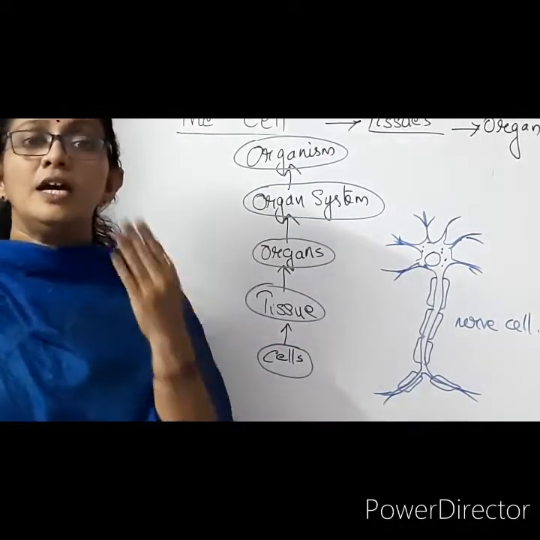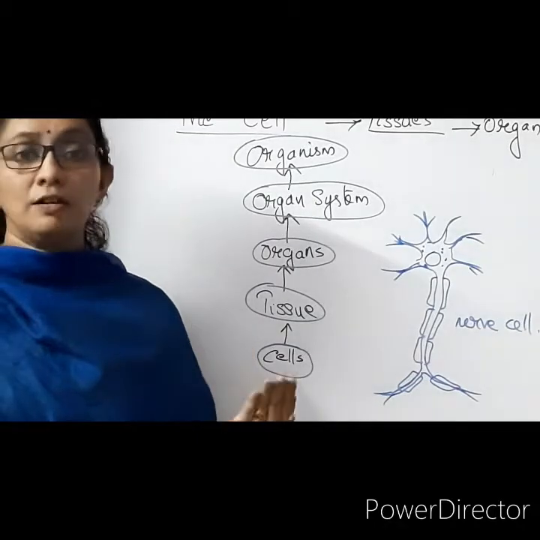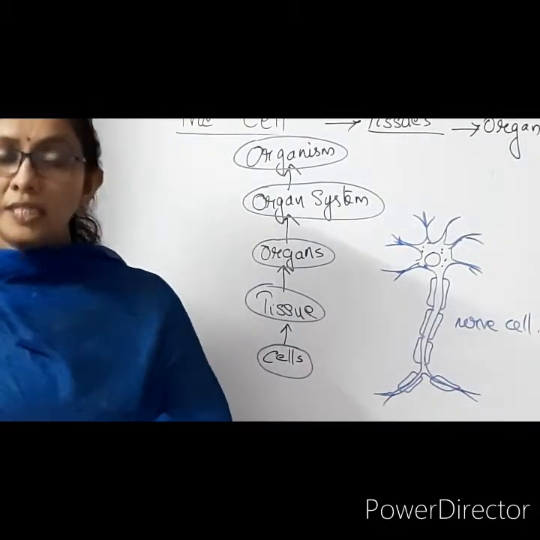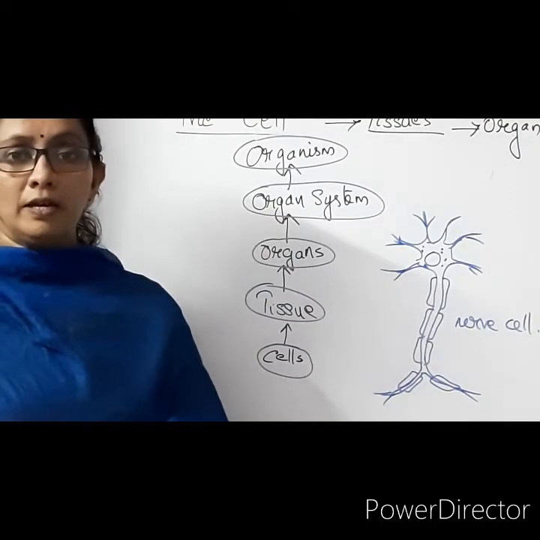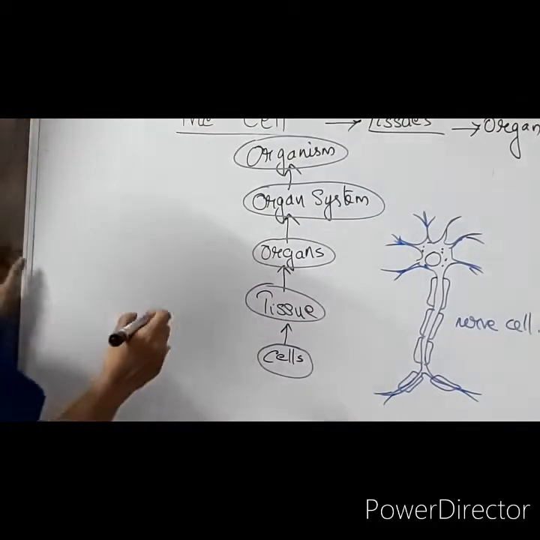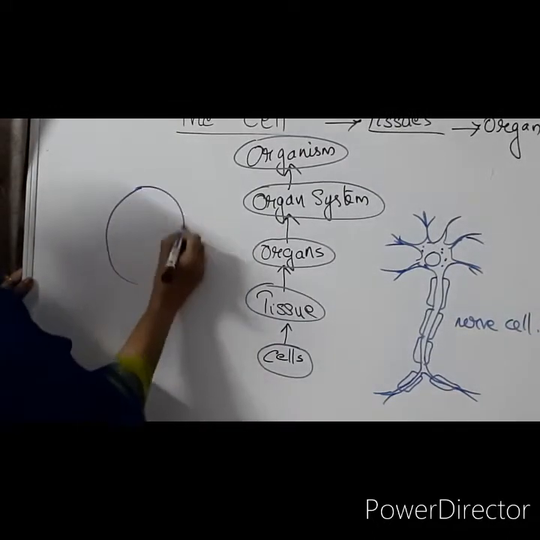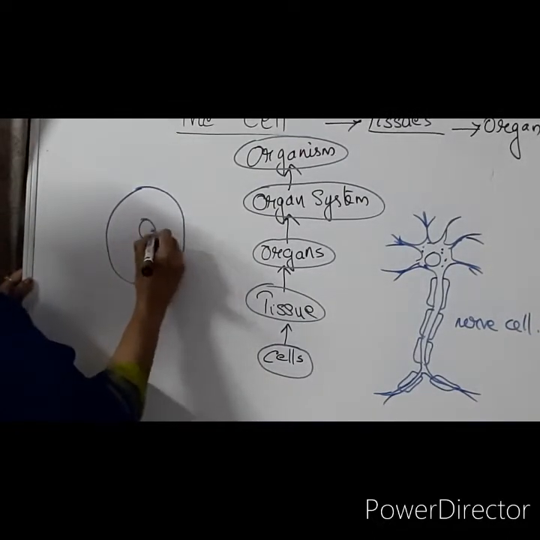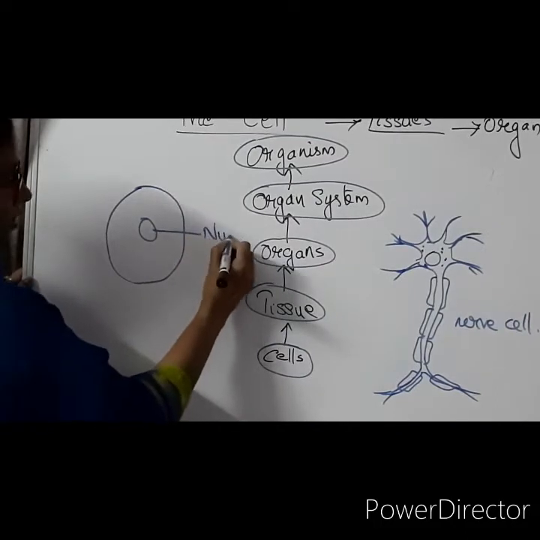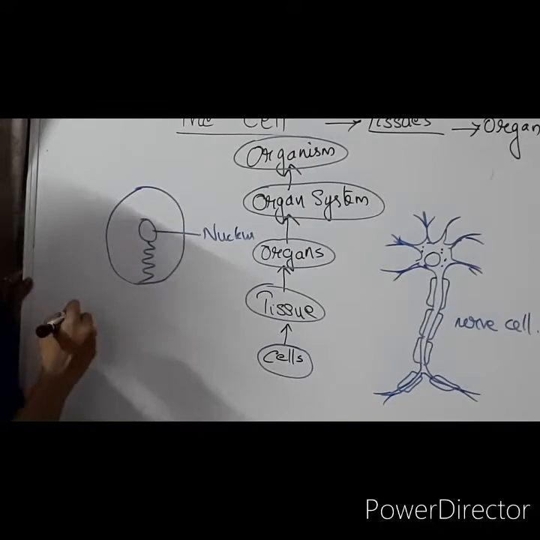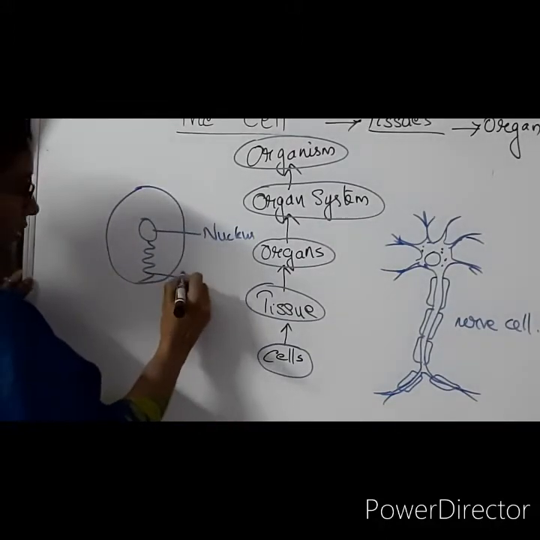Just as a review, I wanted to know what is the function of different organelles in the cell. Do you remember? Nucleus is the control center. Endoplasmic reticulum, the function is transportation of materials.